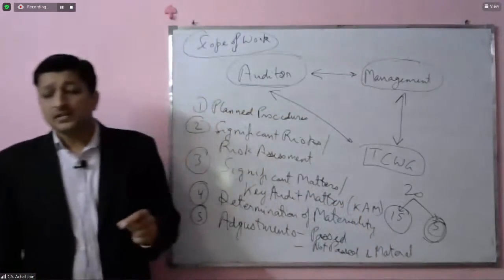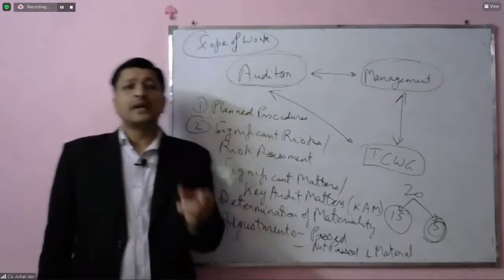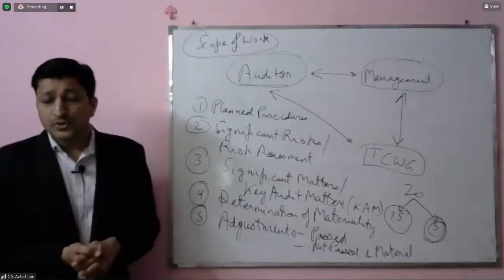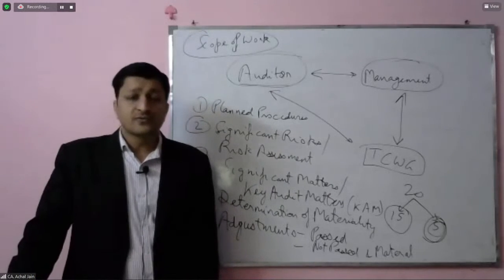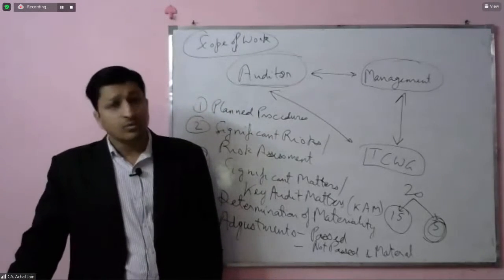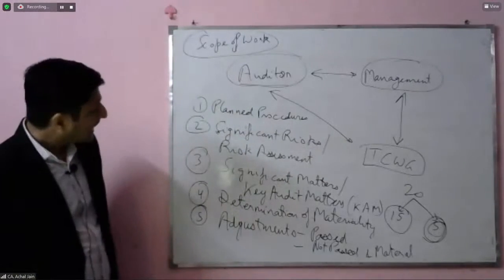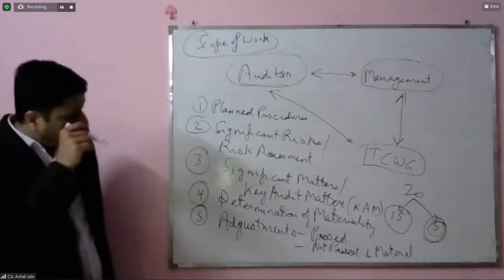By the auditor means it was because of the auditor that it came to the knowledge of the management and the rectification entries were passed. So this is again something you will see as a communication which will flow from the auditor to those charged with governance. Okay.